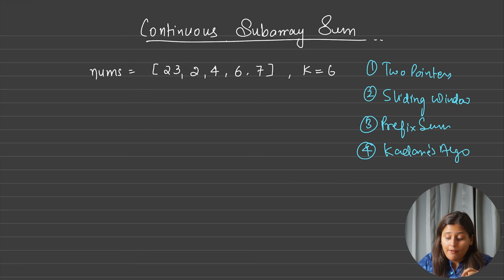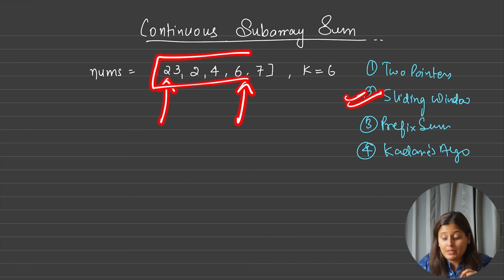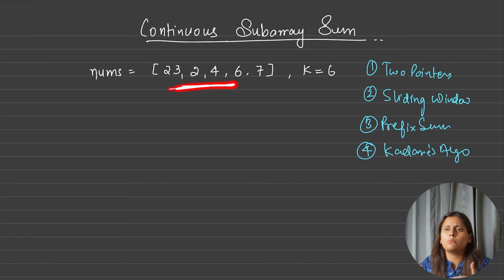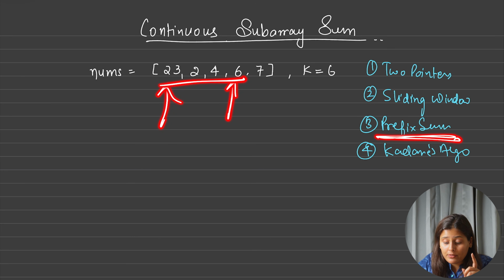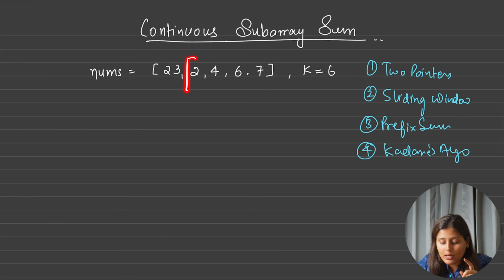Sliding window we use whenever from a particular point to a particular point we want everything in between, every number, and we want to do summation, multiplication or any operation. Prefix sum we apply whenever we want the continuous summation and in between we want the subarray sum. The question might ask you to count the number of such subarrays, where you might need the help of a hash map, or sometimes you might simply have to answer queries